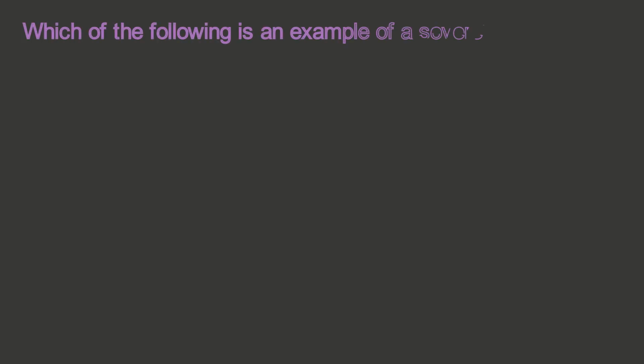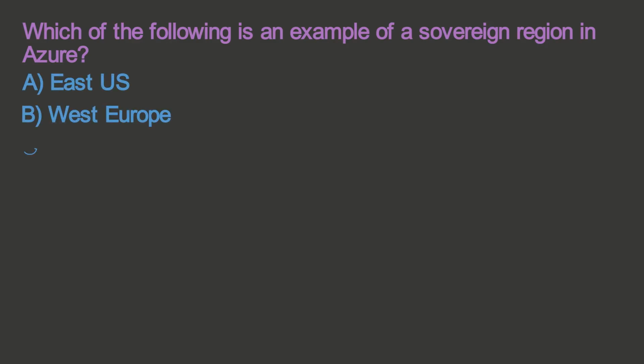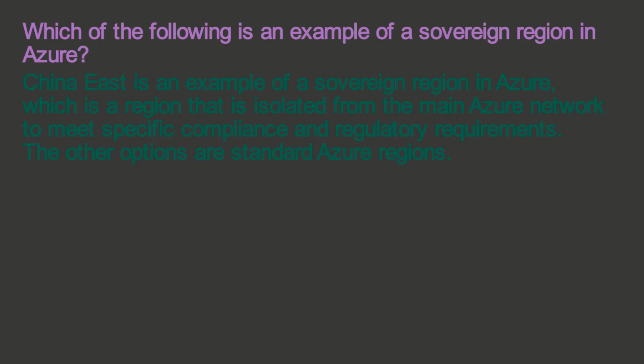Which of the following is an example of a sovereign region in Azure? A. East US, B. West Europe, C. China East, D. Central India. The correct answer is C. China East. China East is an example of a sovereign region in Azure, which is a region that is isolated from the main Azure network to meet specific compliance and regulatory requirements. The other options are standard Azure regions.